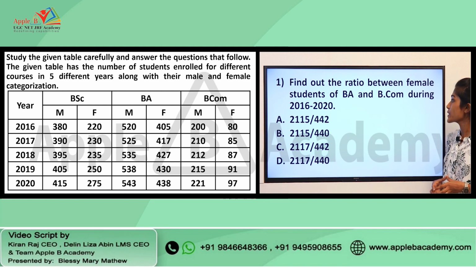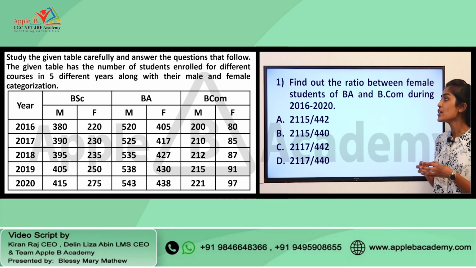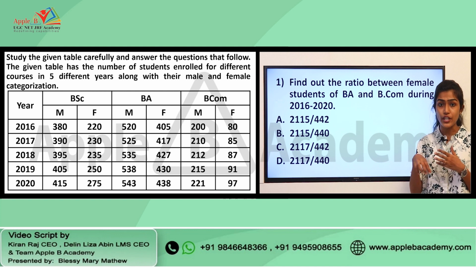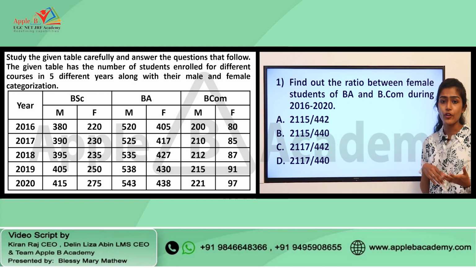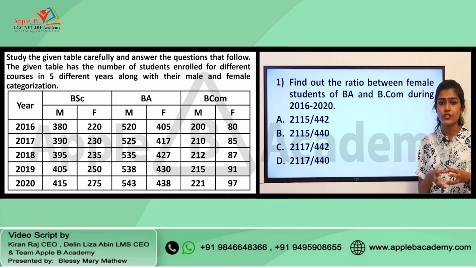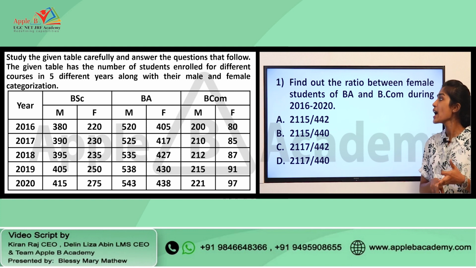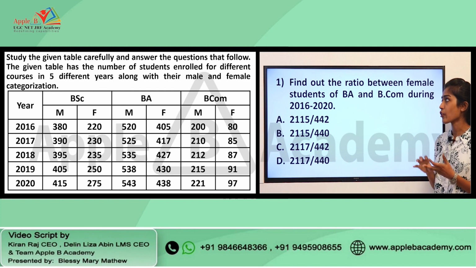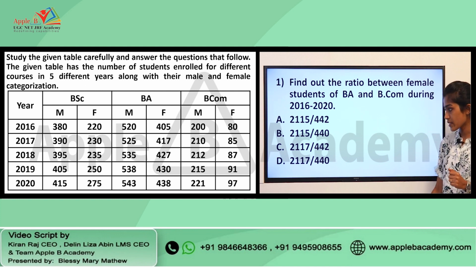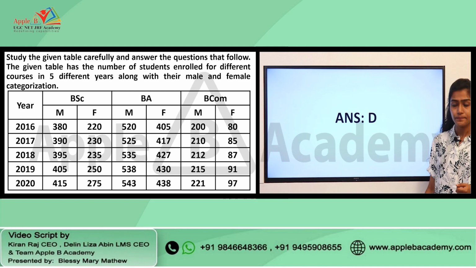Find out the ratio between male students of BA and BCom during 2016 to 2020. So this particular question is from the ratios, right? As I have already mentioned, all the questions that were asked for this particular shift were focusing on ratio, average and percentage, and this particular question is focusing on the ratio, and you have 4 different options given as well. According to the provisional answer key, the right answer for this question is option D.